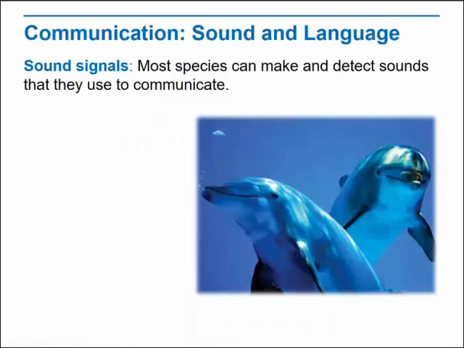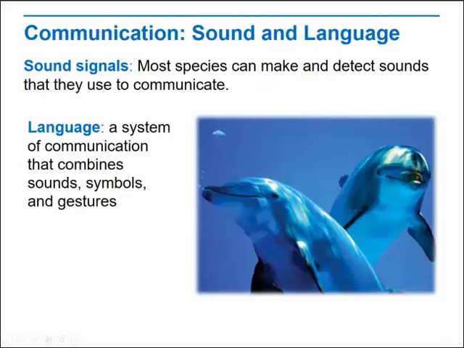Other forms of communication include sound signals and language. Most species can make and detect sounds that they use to communicate. Some species have evolved elaborate systems of communication. Dolphins, like those shown, communicate in the ocean using sound signals that travel long distances through water. Bottlenose dolphins each have their own unique signature whistle that informs others of who is sending the communication. Elephants also make distinctive sounds, both with their vocal apparatus and with their feet. Elephants and some other animals can send messages through the ground or through water, which recipients feel rather than hear.